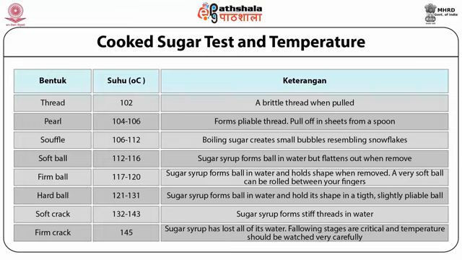Next is the soft ball stage, which comes around 112 to 115 degrees Celsius. The sugar concentration at that stage is around 85%. The syrup will form a soft sticky ball that can be flattened when removed from the water. This stage is used for caramels, fudges, pralines, fondants and buttercreams.